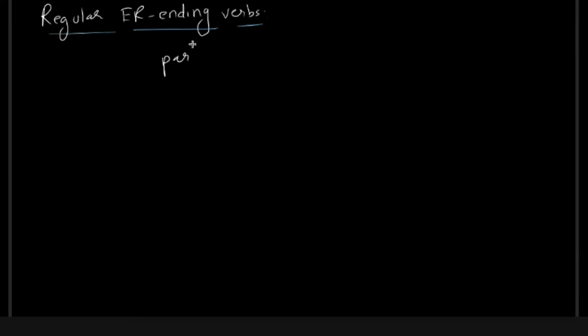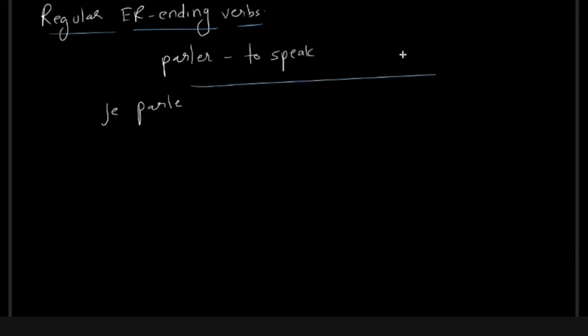Let's take an example. Parler, which is a very commonly used verb, is to speak. So how do you conjugate this? When I say conjugation, we are talking about simple present tense and present continuous.